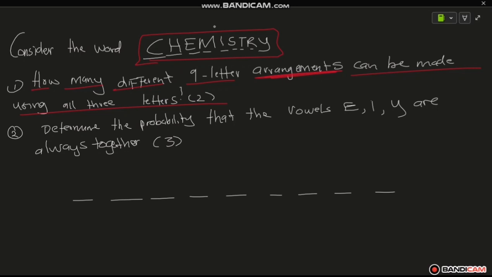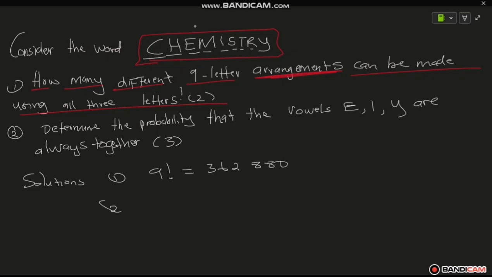It will be 9 times 8 up until 1. Then when you multiply those things, they give you the answer. Then you write arrangements. So the solution here for the first question is going to be 9 factorial, which is 362880 arrangements.